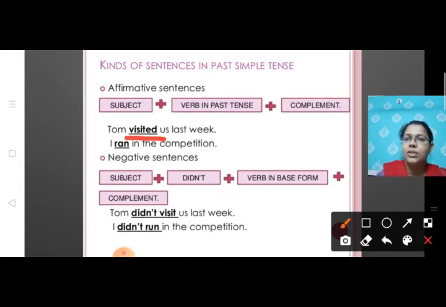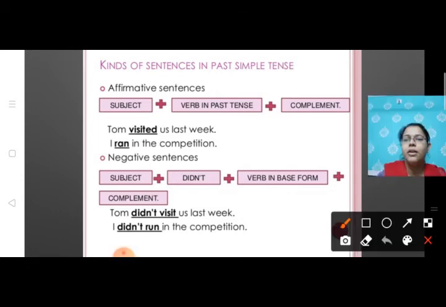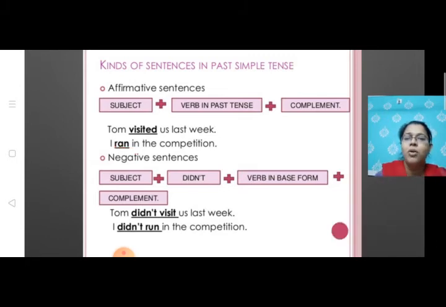Let's see the second sentence. I ran in the competition. Here the word ran is the past tense of verb run. So this is I is subject who is carrying out the action, that is running, and as it is already done or it is already completed, we are going to use past tense. I ran in the competition. So this is the formation of affirmative sentence where you are going to write subject plus verb past tense, and the third thing would be complement or it could be object.